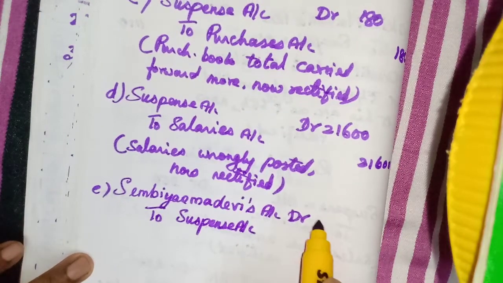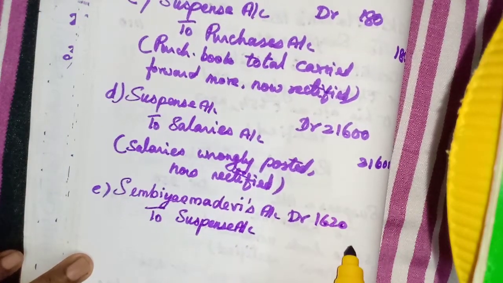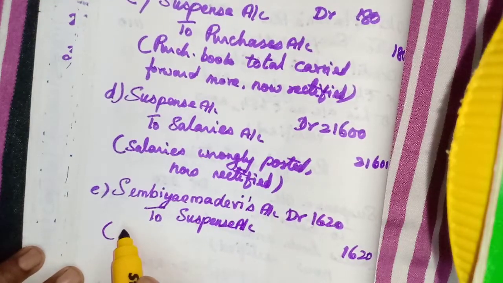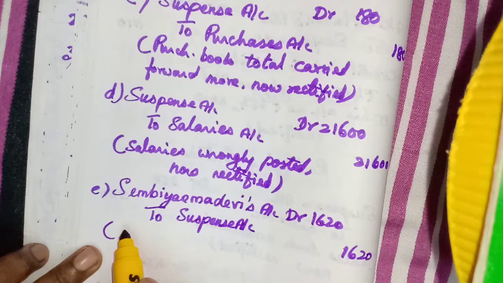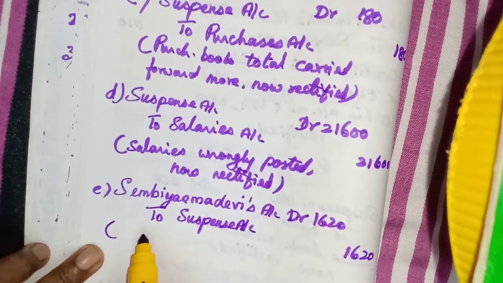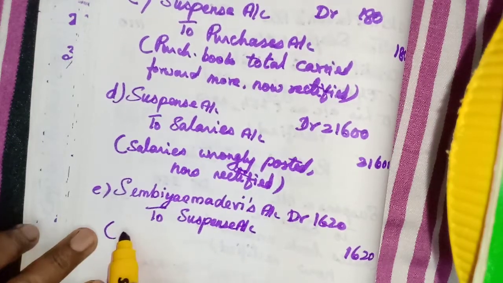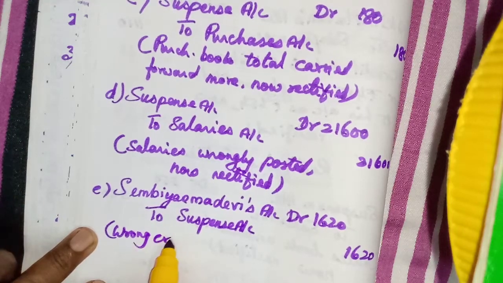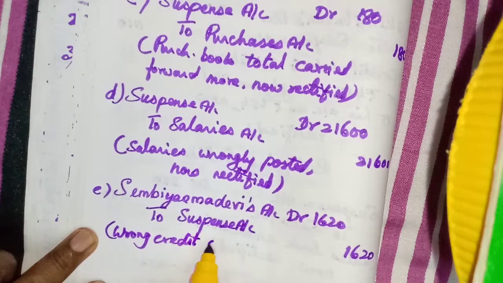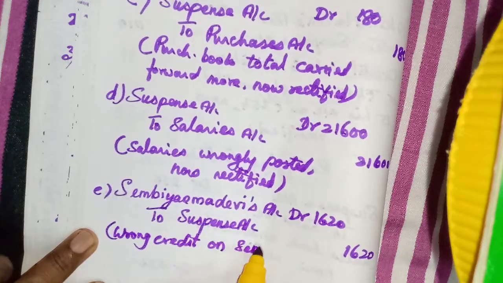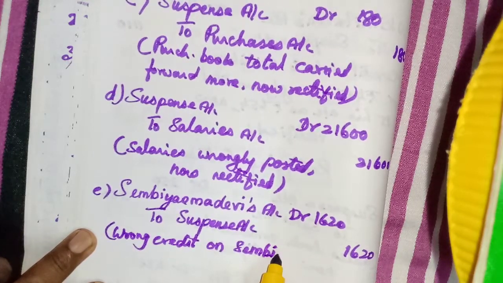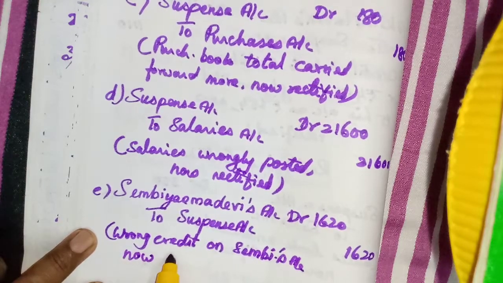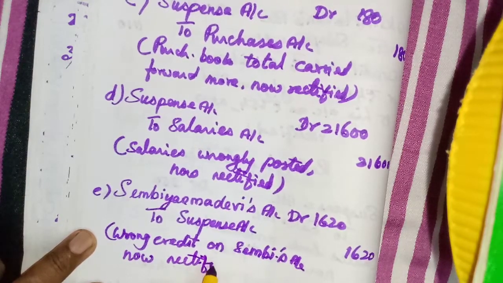Amount 1620. What we will write? Wrong credit on Sembian Madevi's account. Now rectified. You write the name fully.